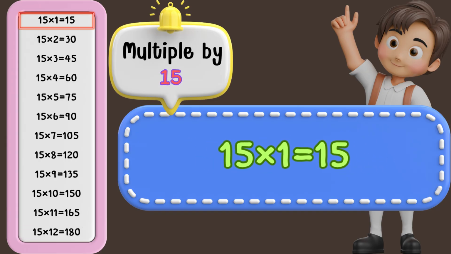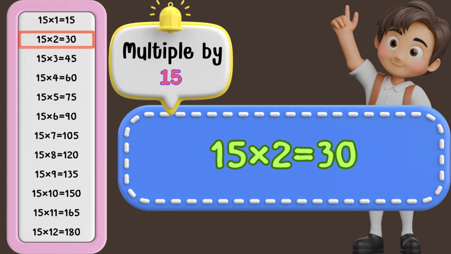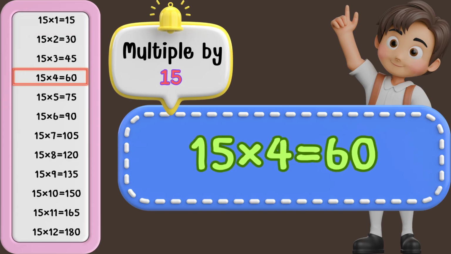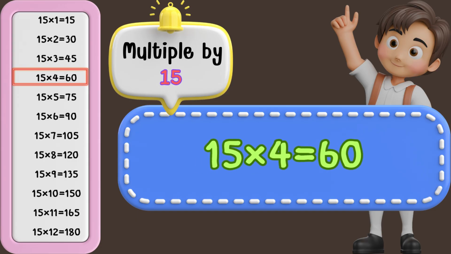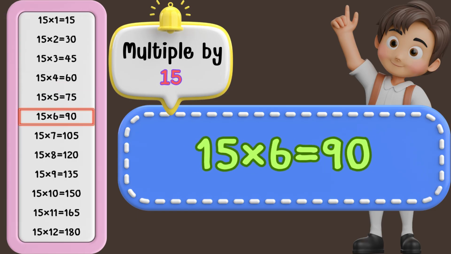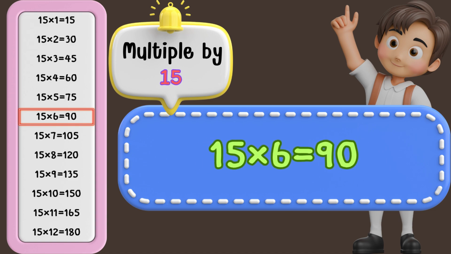15 times 1 is 15. 15 times 2 is 30. 15 times 3 is 45. 15 times 4 is 60. 15 times 5 is 75. 15 times 6 is 90.